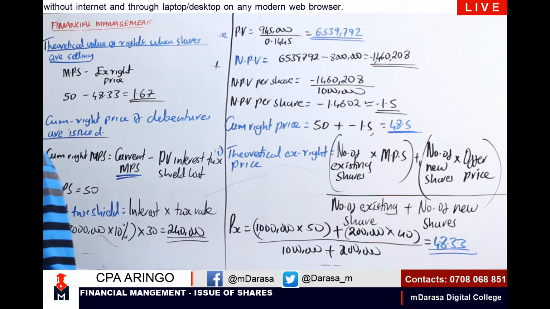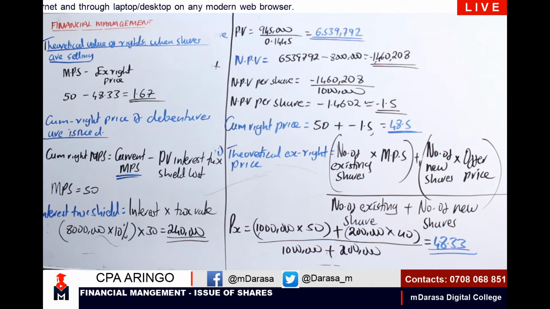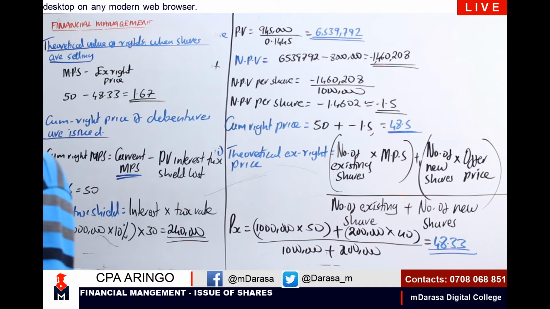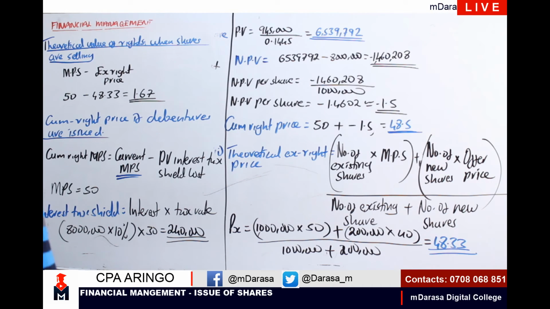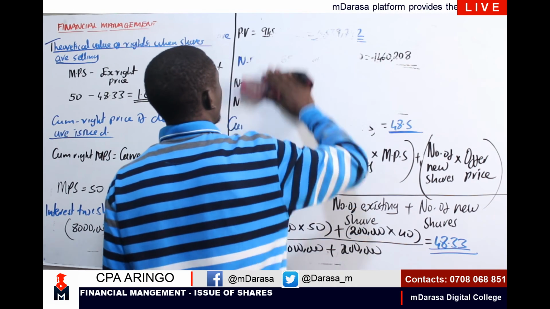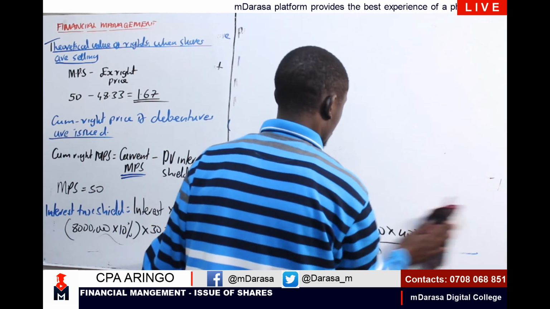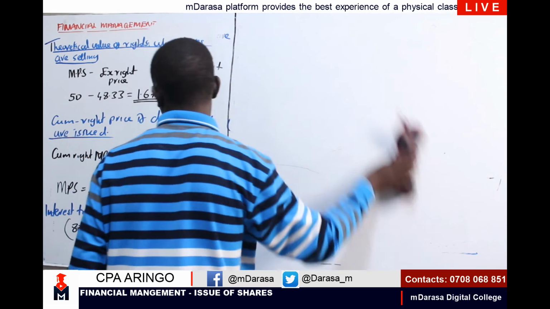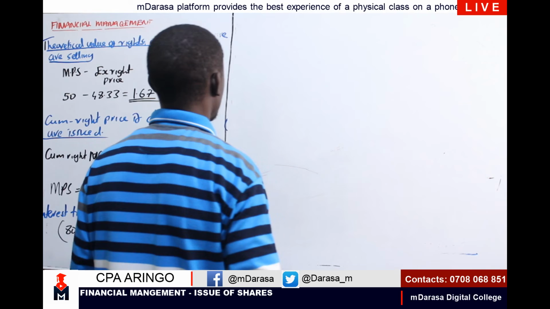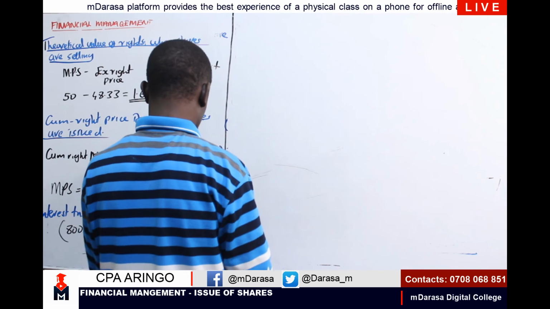What will be our present value here? So our present value of the interest tax shield, the same case as what we had looked at earlier on. Remember the other time when you started the question, the present value, if not given, we'll always be taking the amount and dividing by our cost of equity.